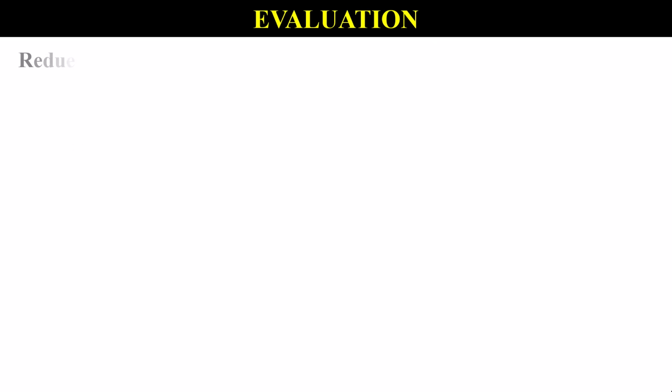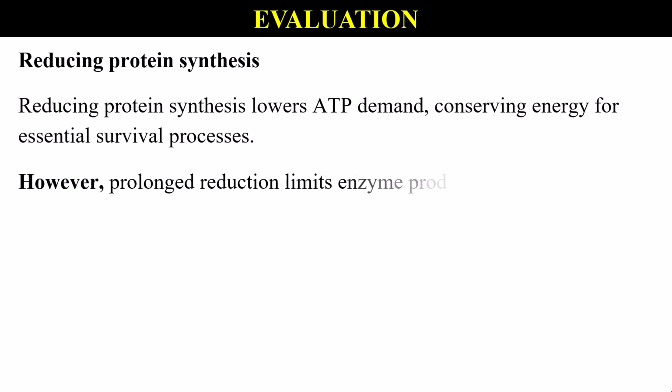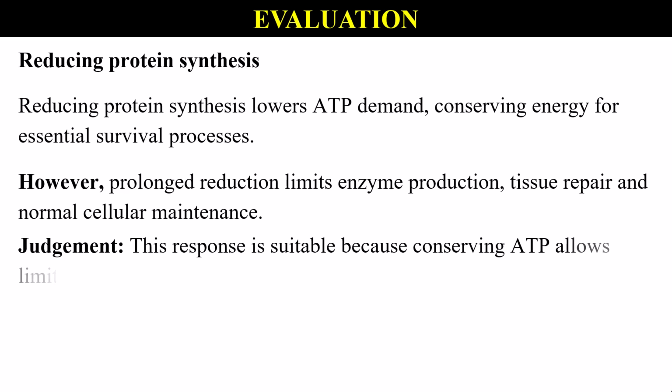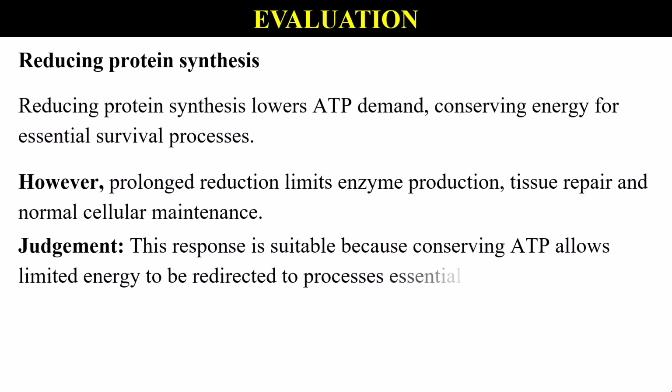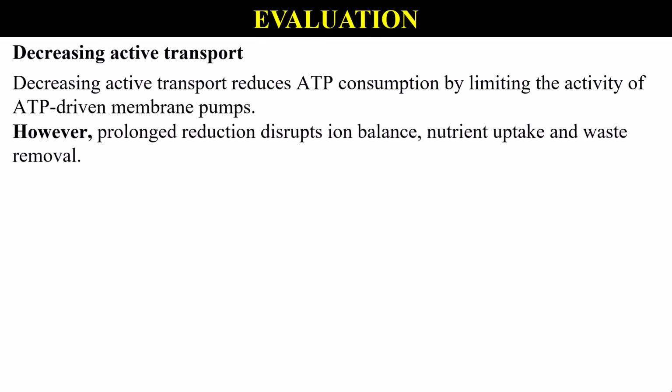Reducing protein synthesis. Reducing protein synthesis lowers ATP demand, conserving energy for essential survival processes. However, prolonged reduction limits enzyme production, tissue repair, and normal cellular maintenance. Judgment. This response is suitable because conserving ATP allows limited energy to be redirected to processes essential for immediate cell survival. Decreasing active transport. Decreasing active transport reduces ATP consumption by limiting the activity of ATP-driven membrane pumps.